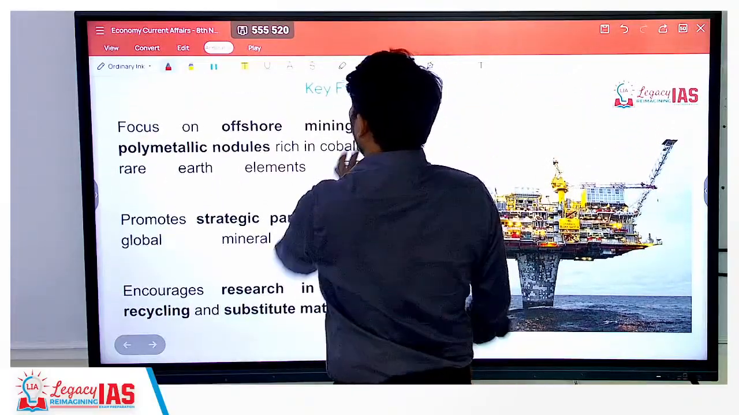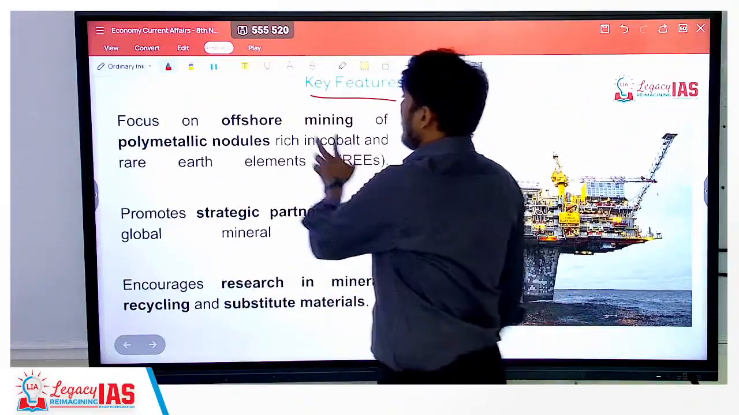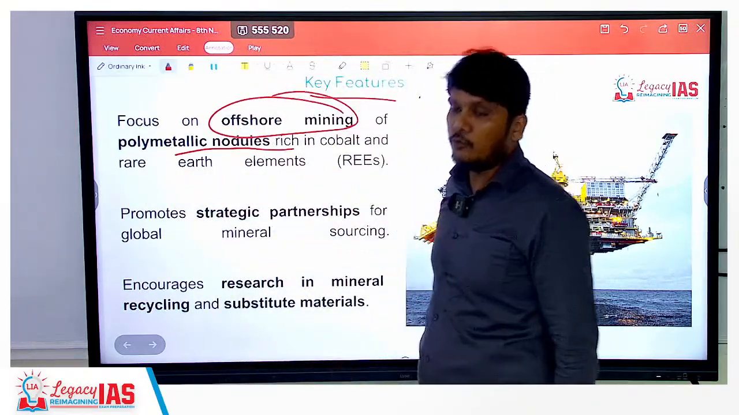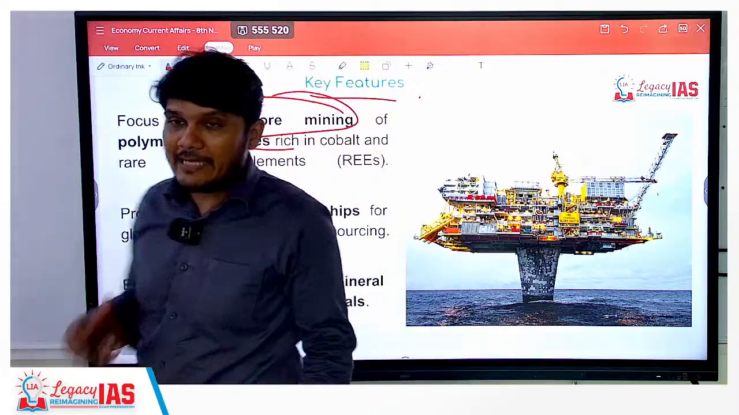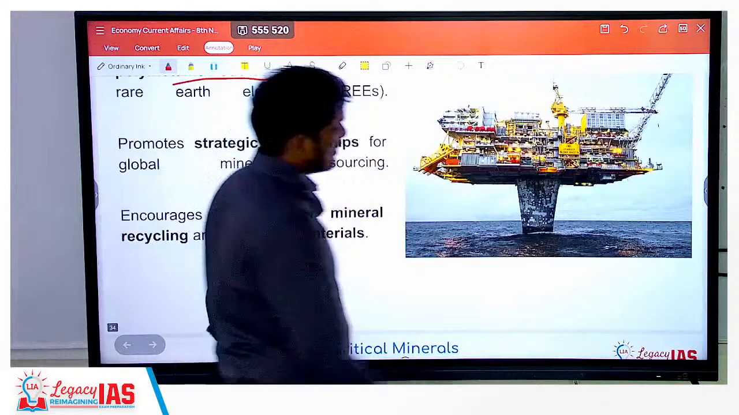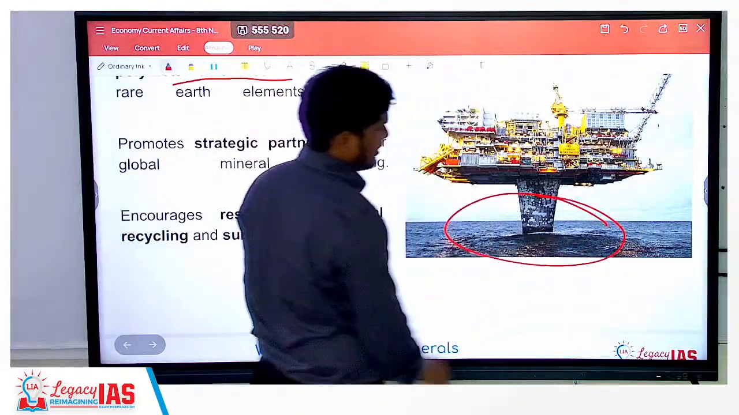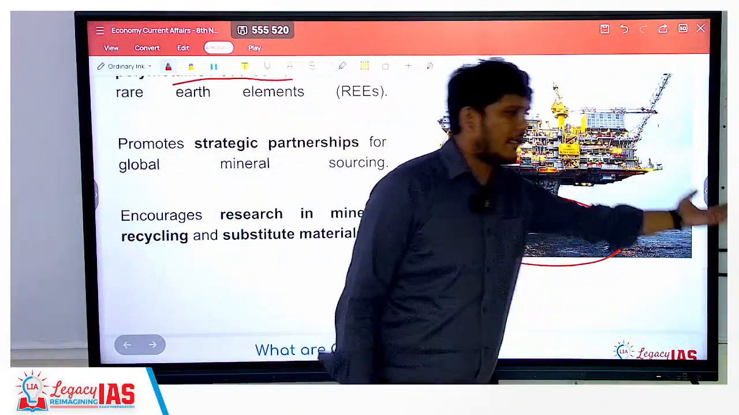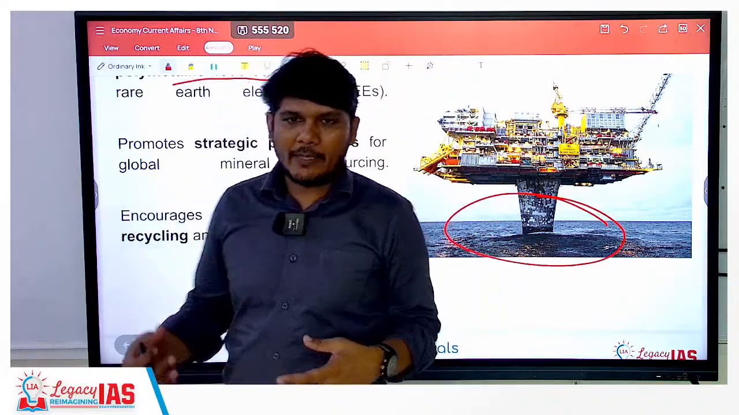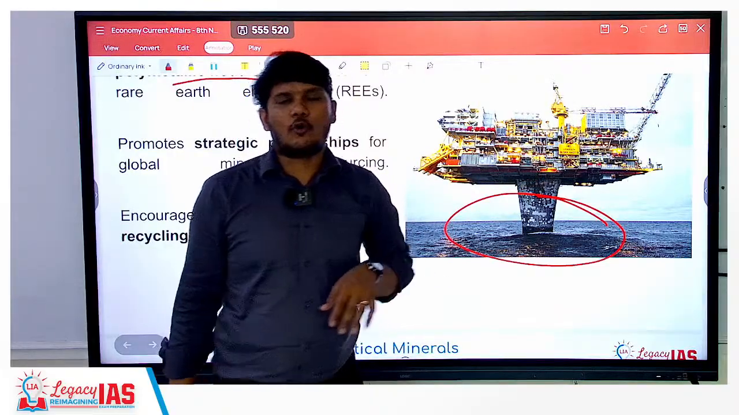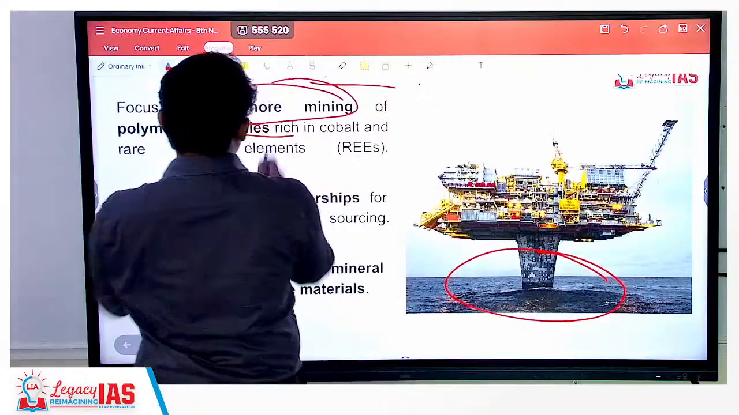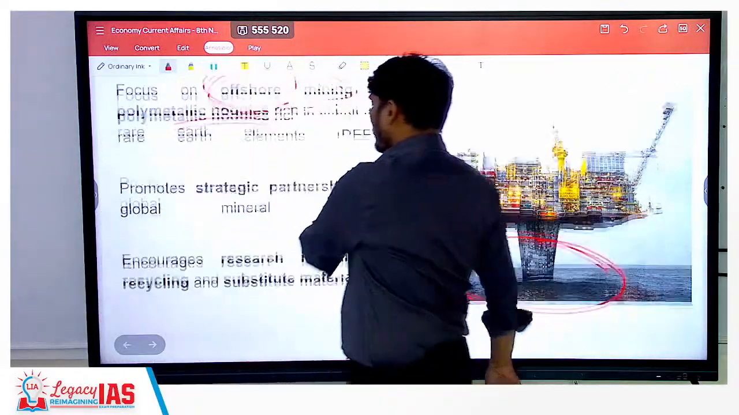Moving ahead, let's understand the key features. Focus will be on offshore mining of polymetallic nodules. These polymetallic nodules are rich in components like cobalt. Offshore mining means it's basically in the sea, far away from the shore. Since it's far away from the shore, it is known as offshore mining, right?